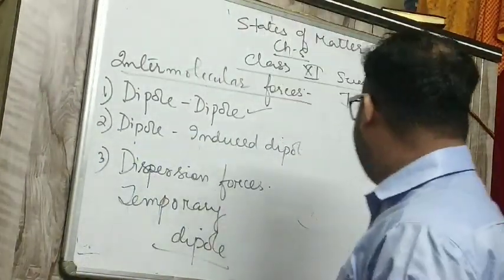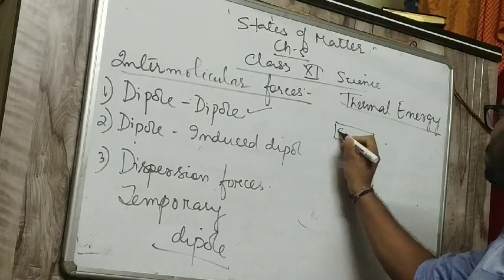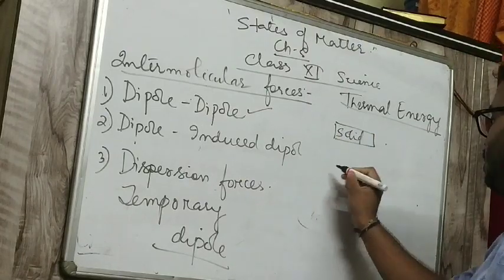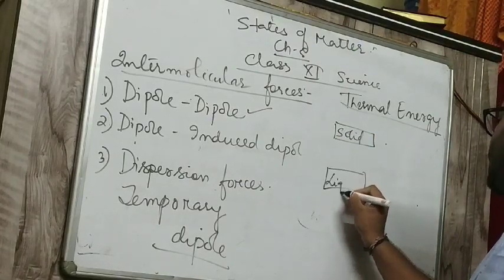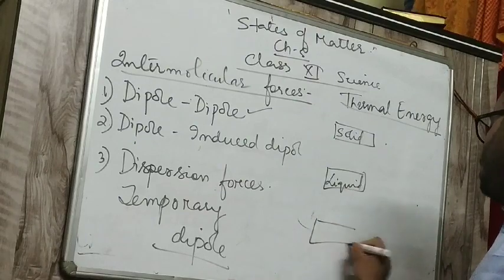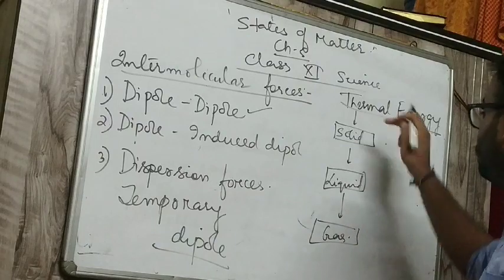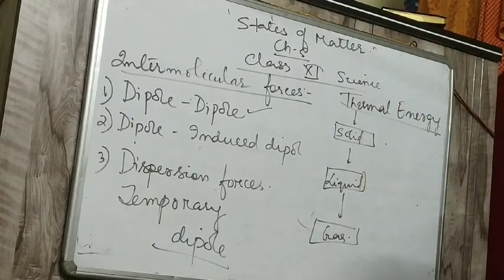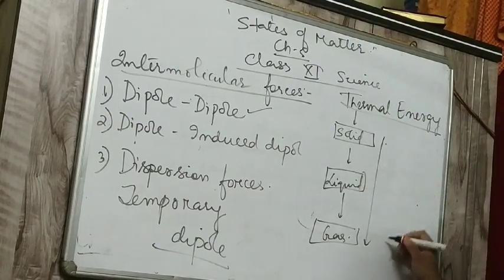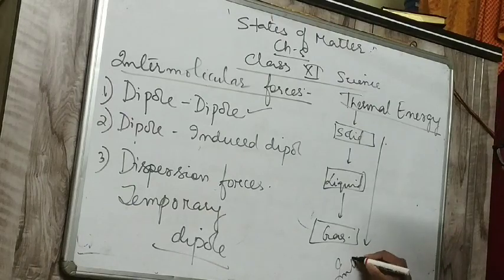I am taking solid, liquid, and gas. We know that from solid to gas, the intermolecular forces decrease.